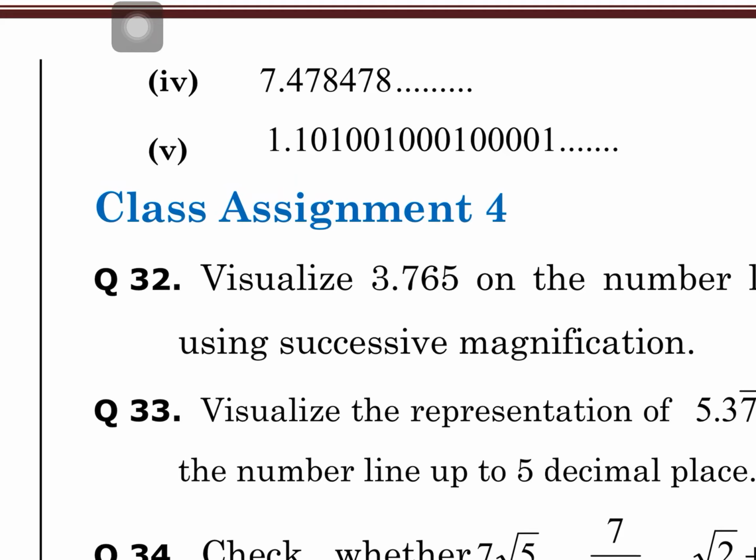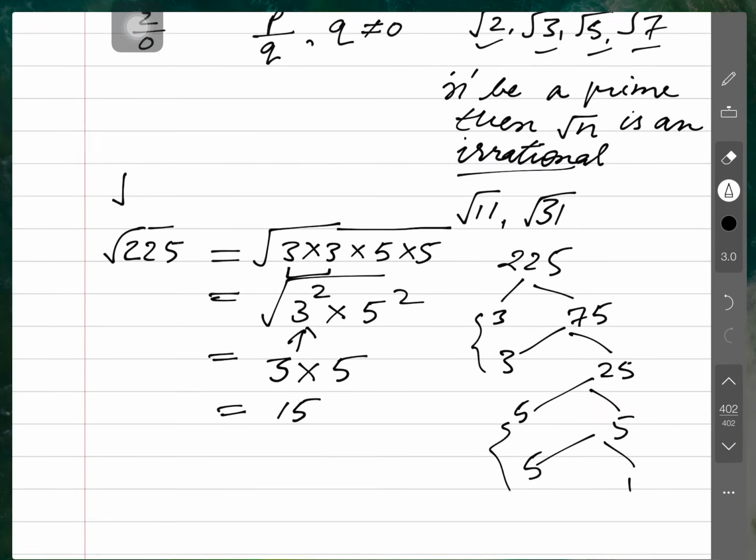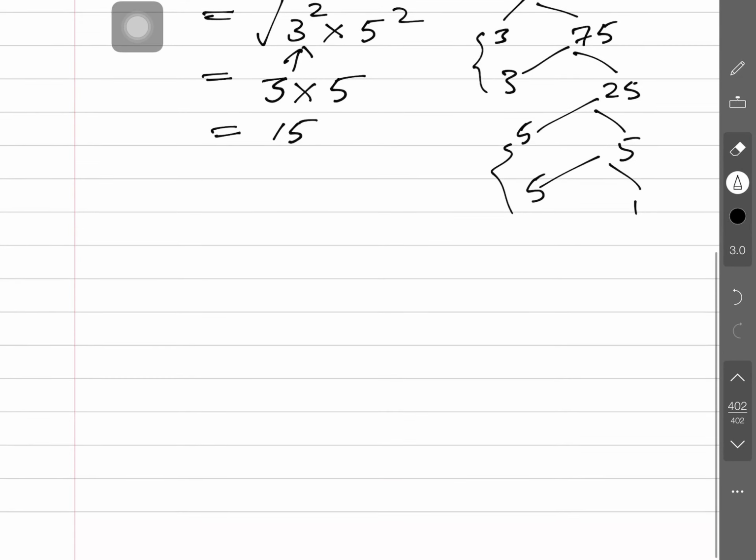Is that clear guys? Now, you may see the next question, which has 7.478478. What type of pattern are you observing here? Here I am saying this is a repeating type: 7.478478, and further 478 will also come. This is sometimes written as 7.478 with a bar. Bar means the 3 digits are being repeated.